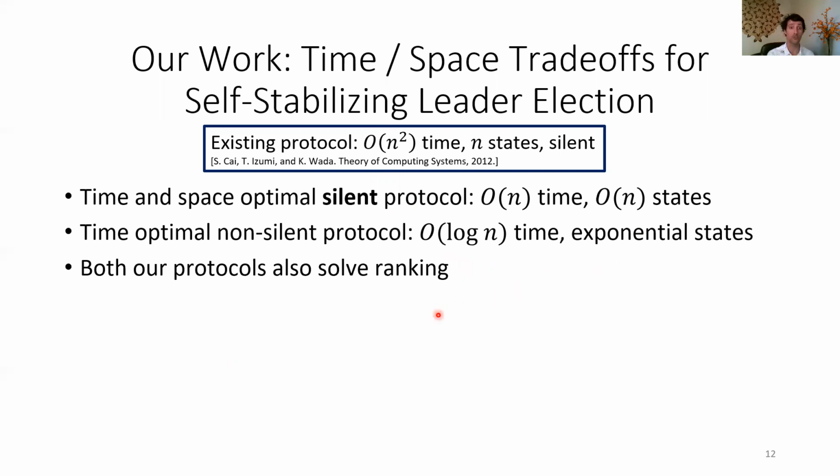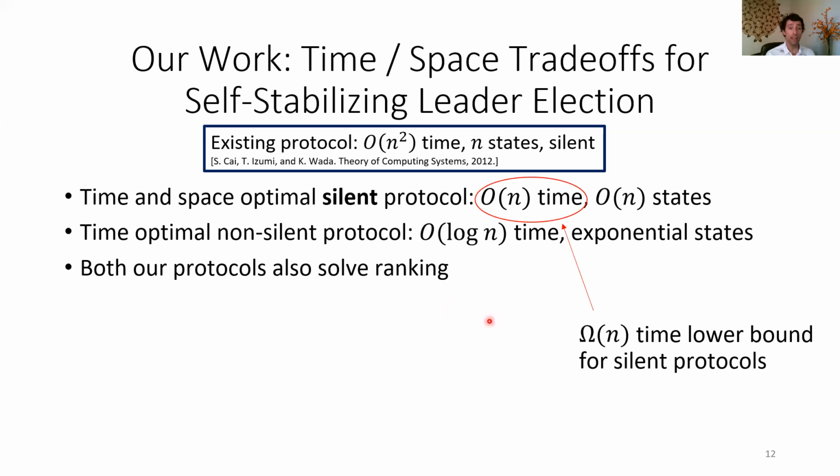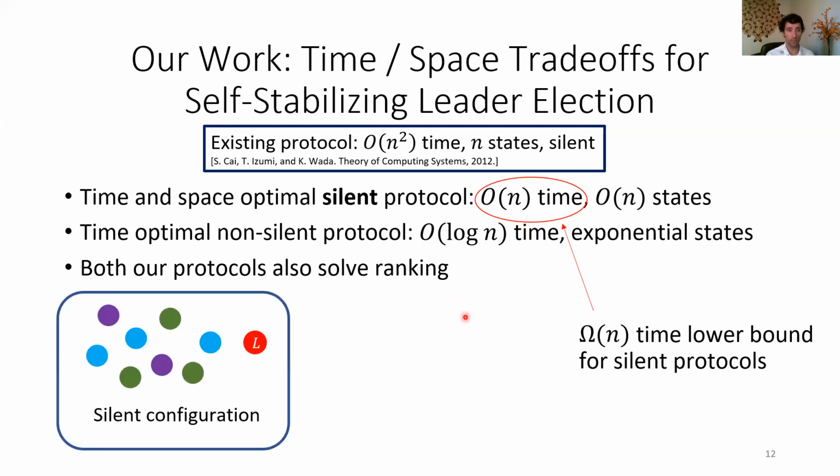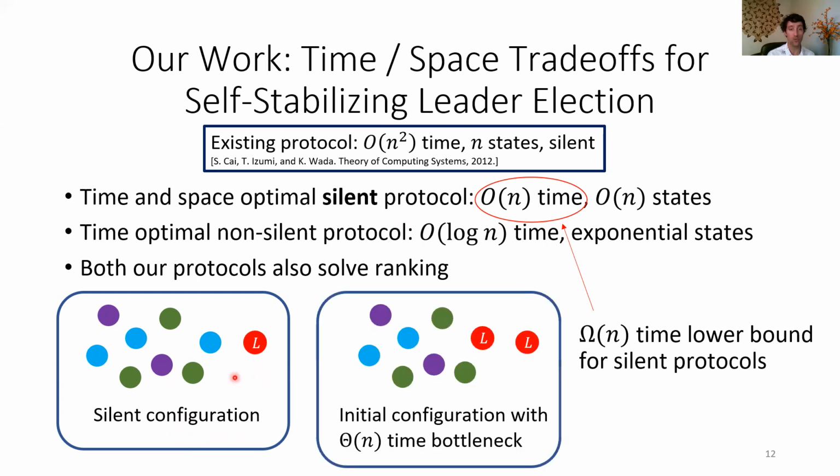So they solve a strictly harder problem than leader election in that they actually also rank the entire population of agents. Now, for our first protocol, which is silent, it's worth realizing that linear time is actually a lower bound for all silent protocols. And the argument is, if you can solve self-stabilizing leader election and you have a silent configuration when you've stabilized, then you could have an initial configuration where you take the silent configuration and you replace a single other agent by the leader state.